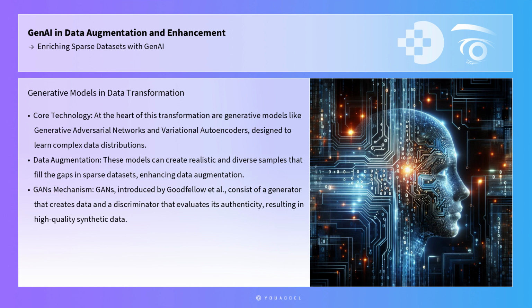At the heart of this transformation are generative models like generative adversarial networks and variational autoencoders, which are designed to learn complex data distributions and generate new synthetic data points. These models can be particularly effective in data augmentation, where they can create realistic and diverse samples that fill the gaps in sparse datasets. For instance, GANs, introduced by Goodfellow et al., consist of a generator that creates data and a discriminator that evaluates its authenticity, engaging in a continuous improvement loop that results in high-quality synthetic data.